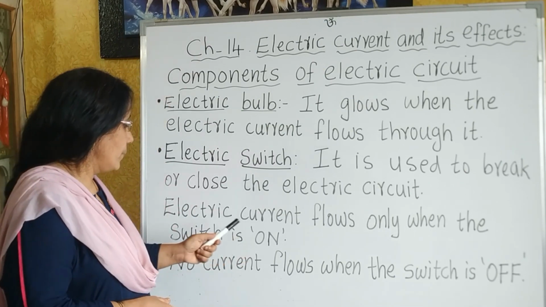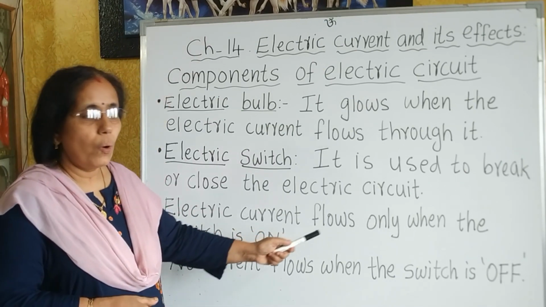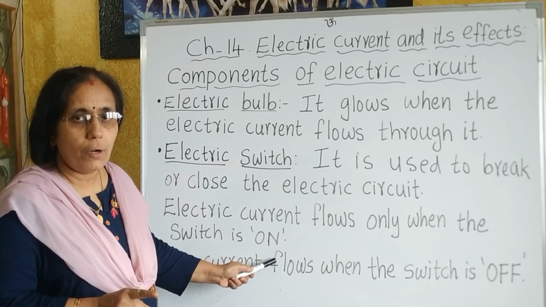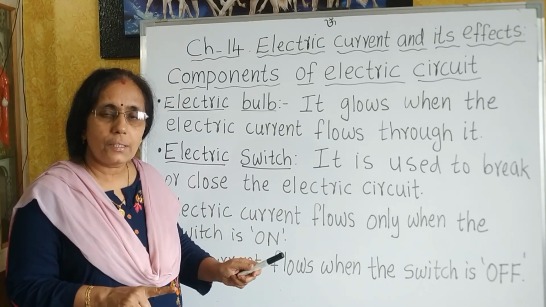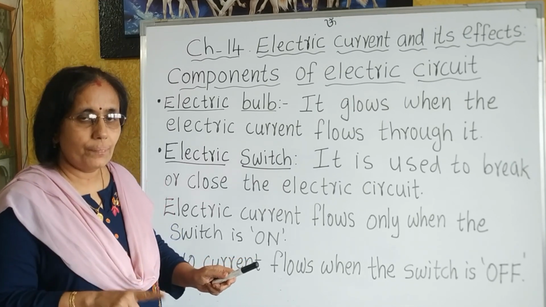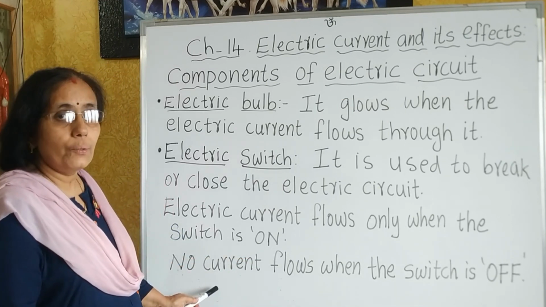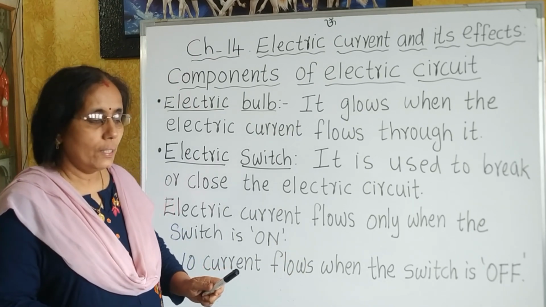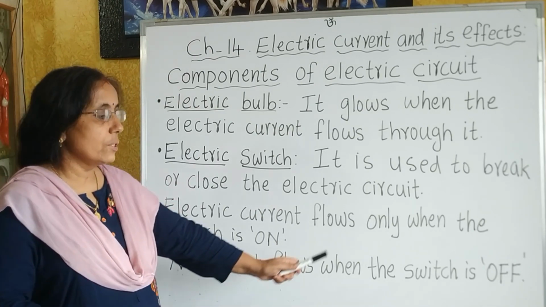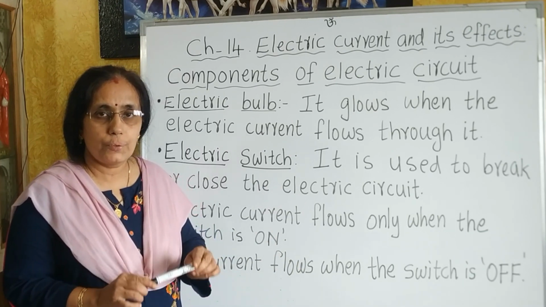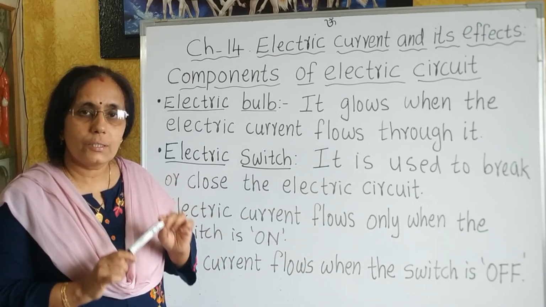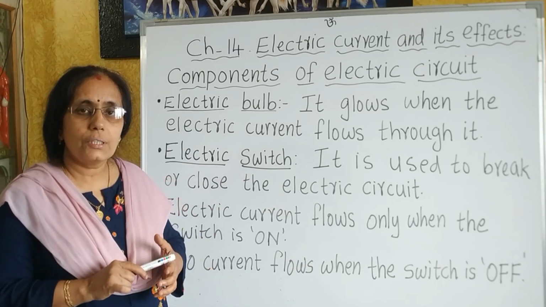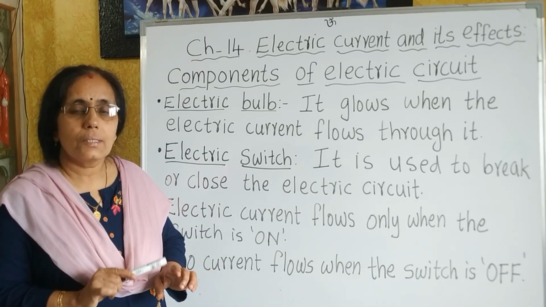It means that the electric current flows only when the switch is on. So when the switch is on, what is the condition of the electric circuit? It is complete. When the circuit is incomplete, no current flows. That means no current flows when the switch is in the off position. It means that when the switch is off, the circuit is incomplete, and when the switch is on, the circuit is complete.